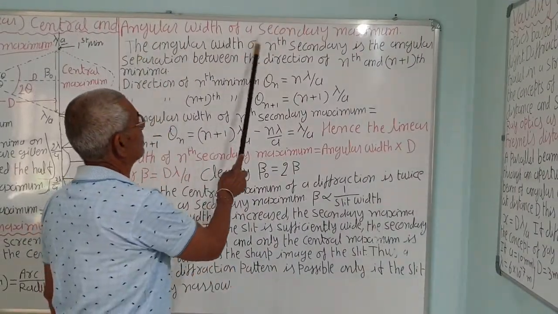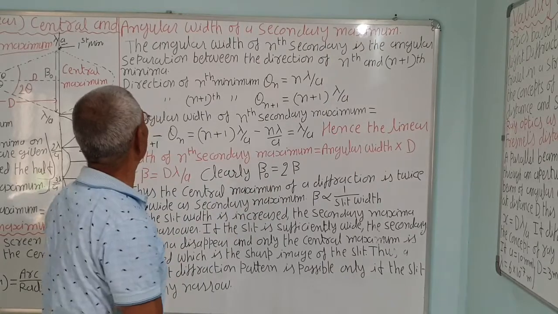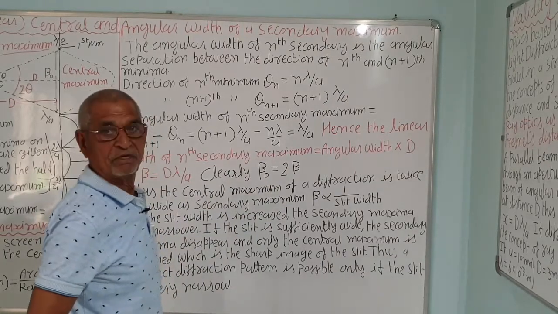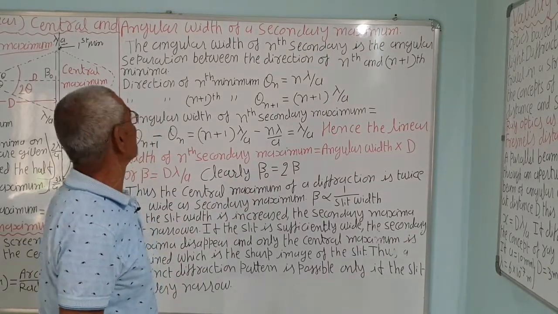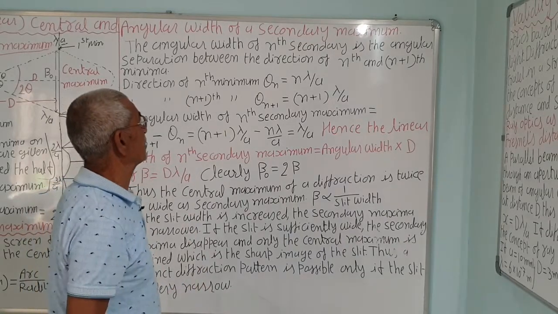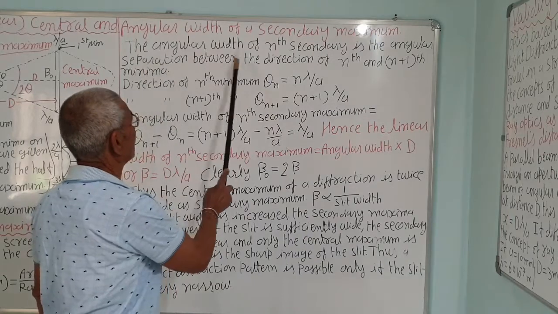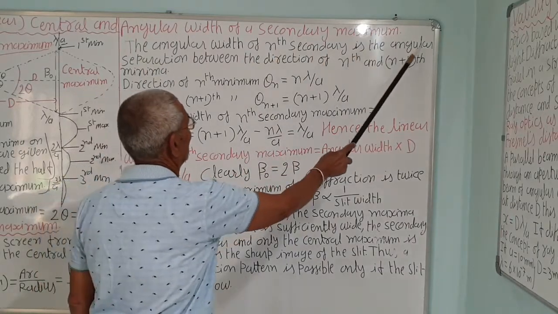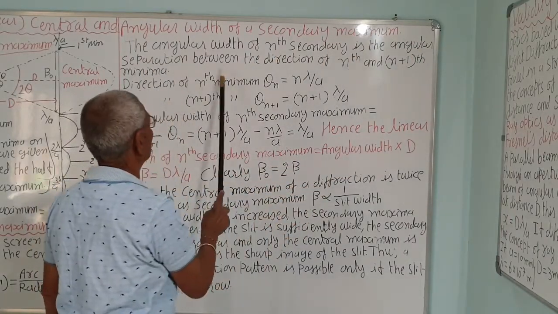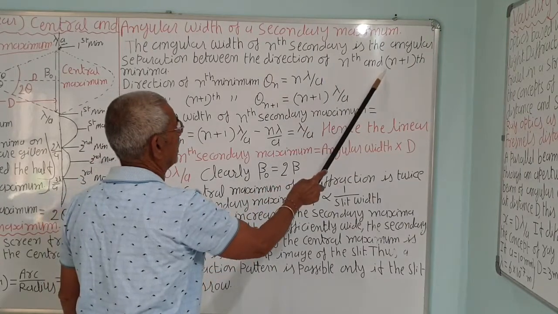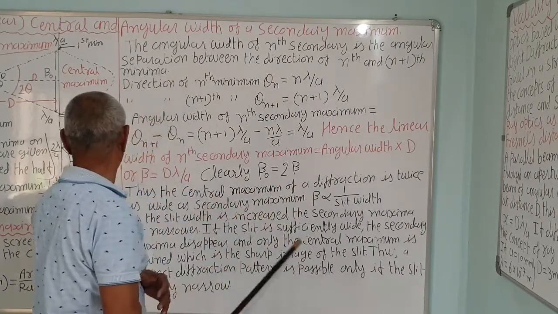Now, angular width of secondary maxima. We have seen the angular width and linear width of the central maxima. Now the secondary maxima, that is the first secondary maxima, second secondary maxima, and so on. The angular width of the nth secondary maxima is the angular separation between the directions of the nth and n plus 1th minima, that is, between two minima.